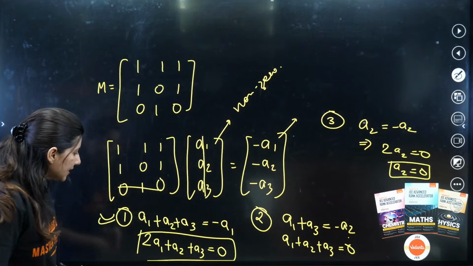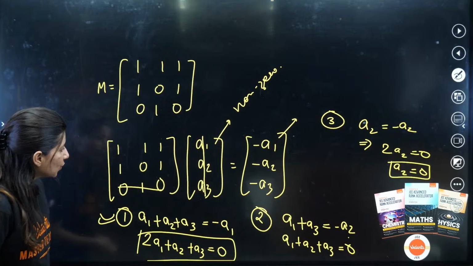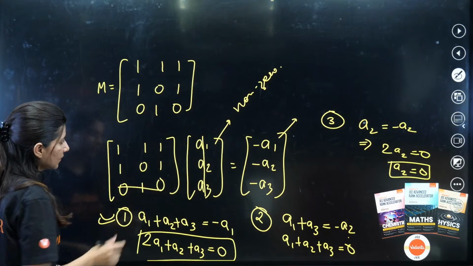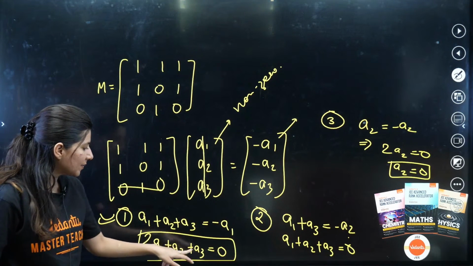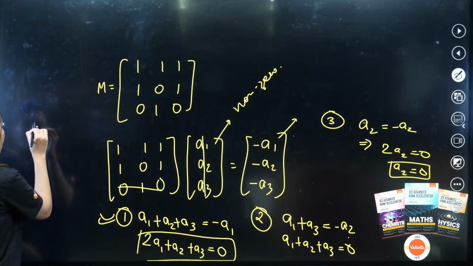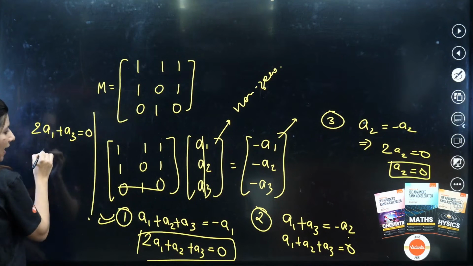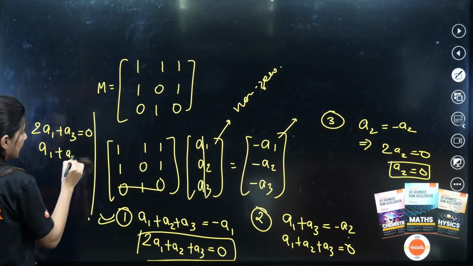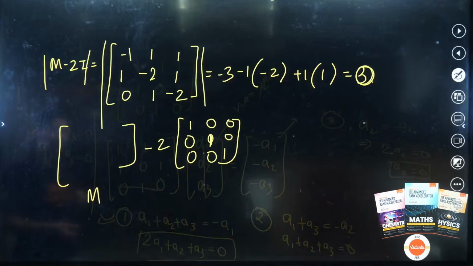The moment I see a2 is 0, what do I get? If a2 is 0, then 2a1 plus a3 is 0 and a1 plus a3 is also 0. If I subtract, what do I get? a1 is also 0.